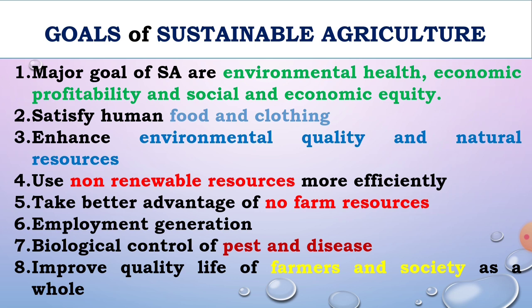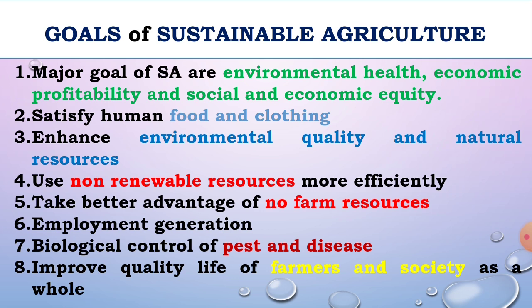Then use non-renewable resources more efficiently. Use the resources that are not regenerated, so you have to use that type of resources more efficiently. Then take better advantage of non-farm resources. Then employment generation in sustainable agriculture. Employment is available to the family farmers and village people. It generates employment.